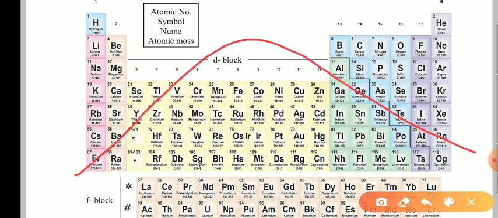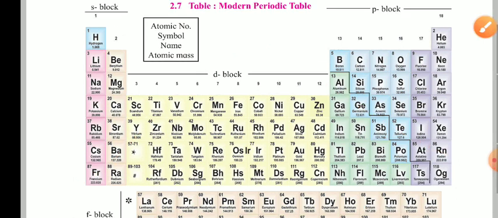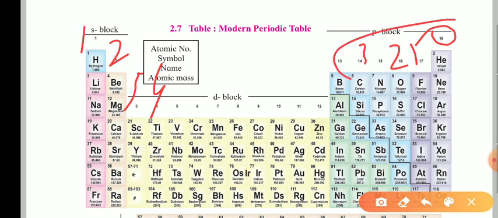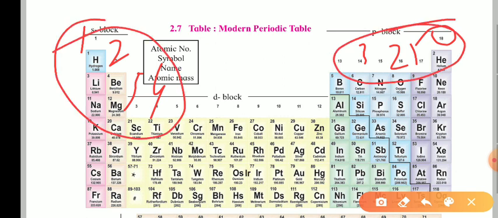First it increases and then it decreases. This is the manner of valency, because valency depends on the number of electrons in the outermost orbit. So the valency is 1, 2, 3, 4, and then it reduces again, 0, 1, 2, 3. The negative valency means the atoms will accept electrons, and the other side will donate electrons.